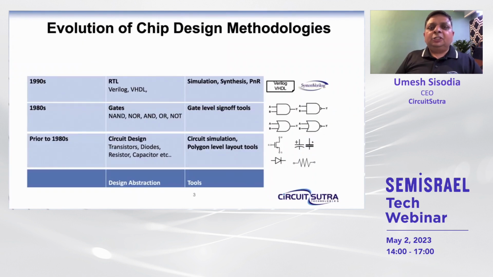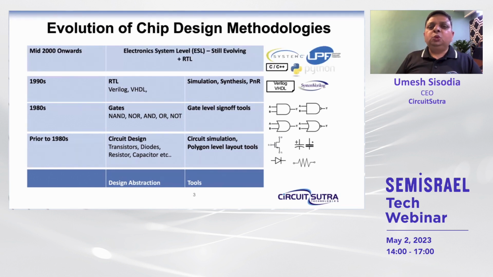The chip design methodologies have also evolved continuously to keep pace with the complexities of the chips. Most of the evolutions in chip design methodologies came in terms of raising the abstraction of the chip design, from component level to gate level, from gate level to RTL level. And today, we have a new kind of methodology which is becoming more and more important for the design of today's SoCs. These are known as electronic system level methodologies.